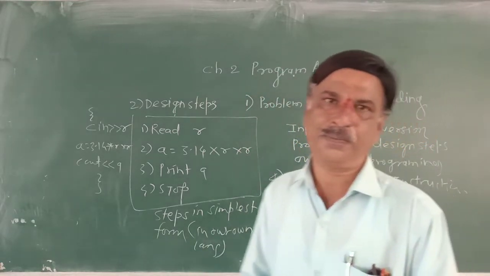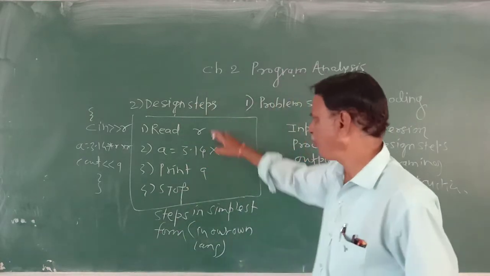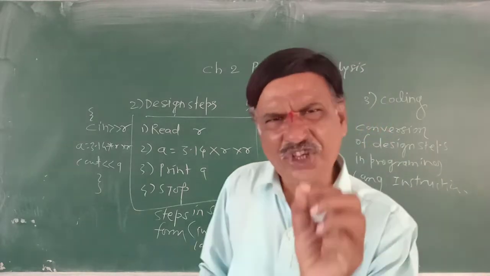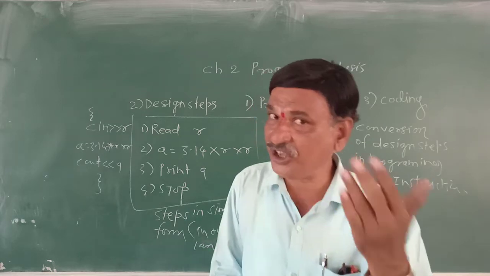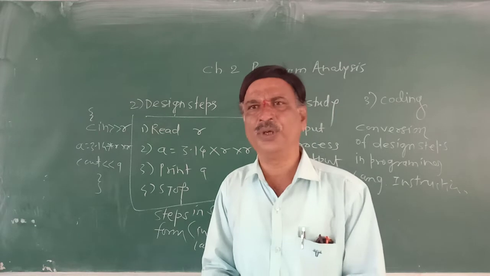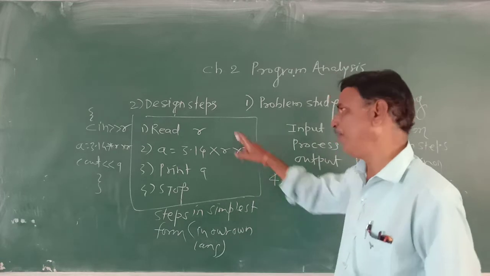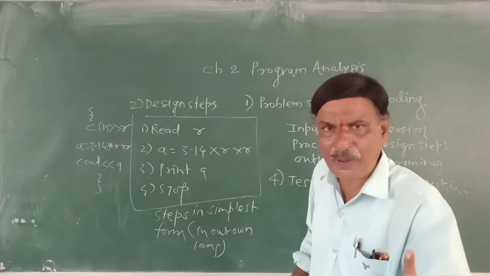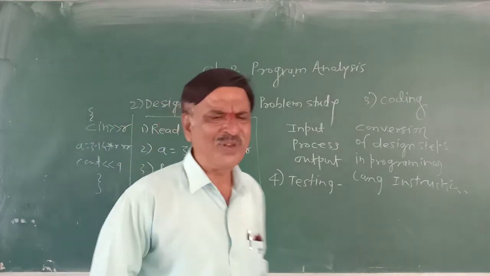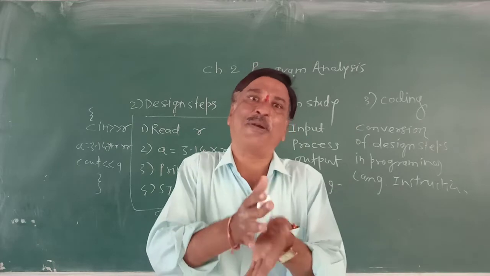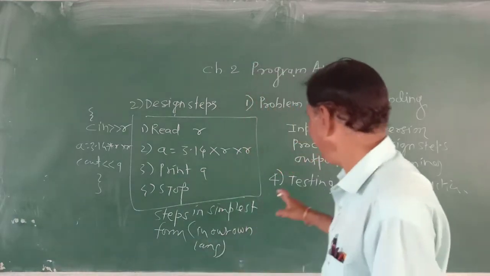Why is testing essential? Because this program is going to find out the area of a circle. So when this program is given to the computer, we will give a radius whose area we know. Say 1. If the area is 3.14, we will say the answer is correct, the computer is performing correctly. Or there may be a problem. Suppose instead of 3.14 into R, by mistake there is 3.14 plus R. What will happen? The output will be wrong. That's why testing is essential.